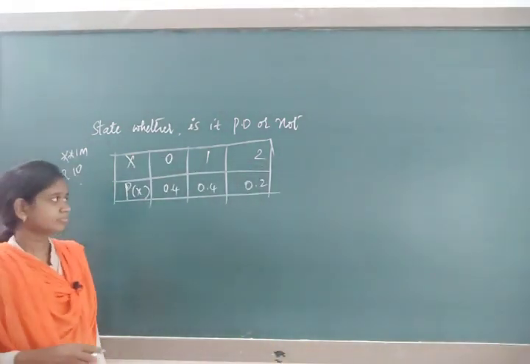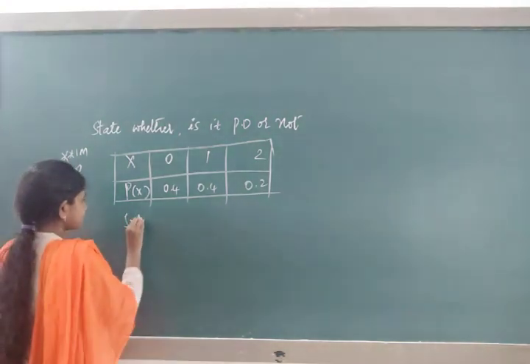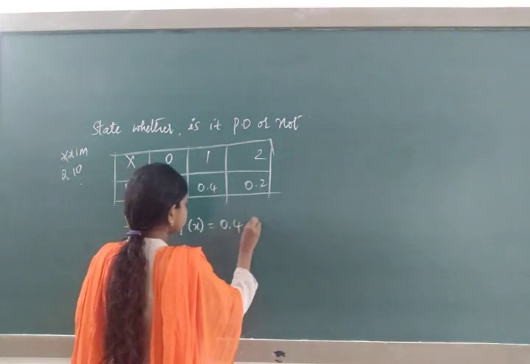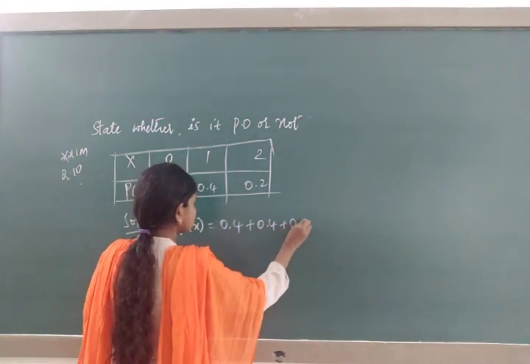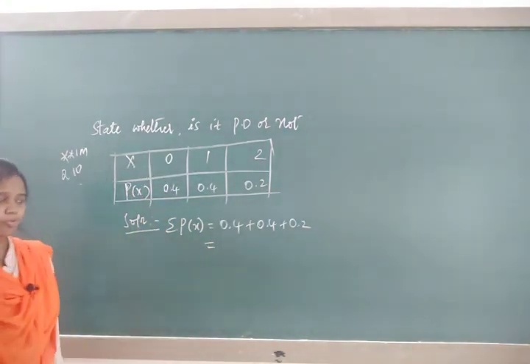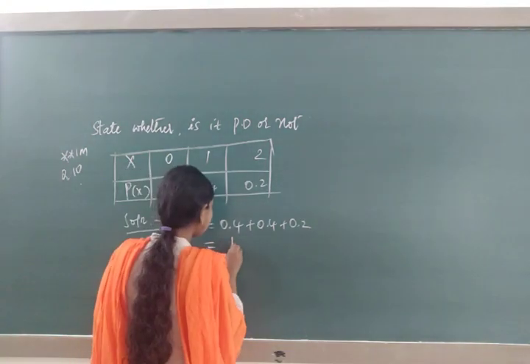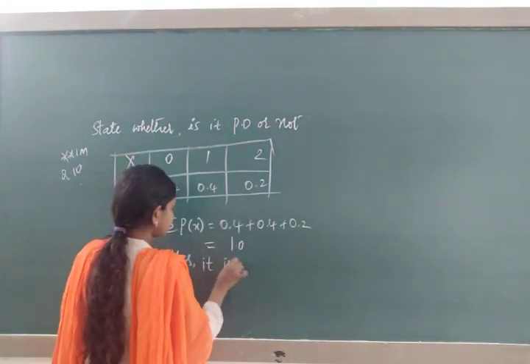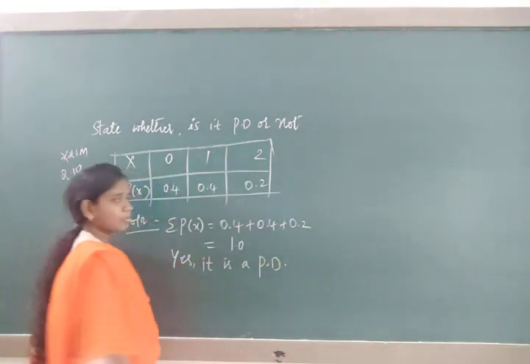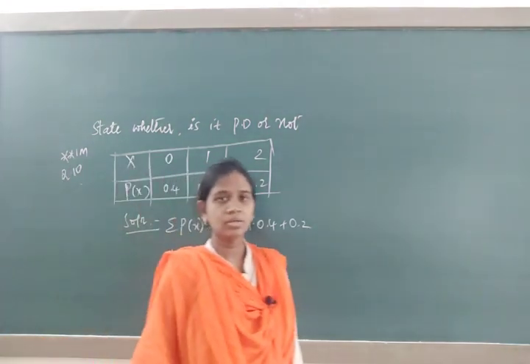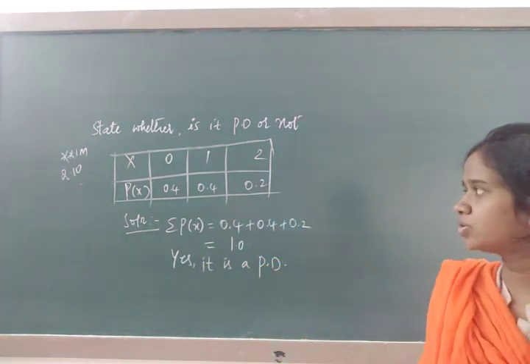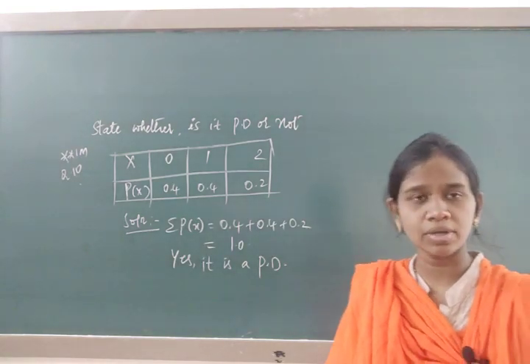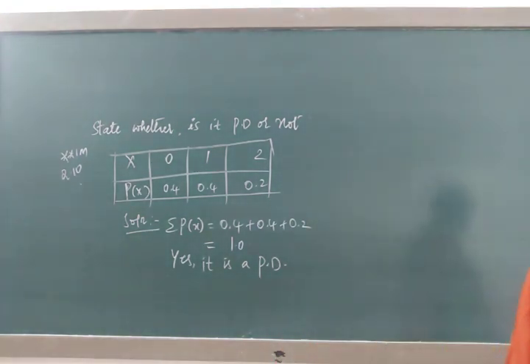Solution: sigma p of x is equal to 0.4 plus 0.4, it's 0.8, 0.8 plus 0.2, it's 1.0. Therefore, you have to write yes, it is a probability distribution. So like this you are going to face a 1 mark question, question number 10. Recently we faced this type of problem in the March examination. Okay, so take 2 more questions like this.